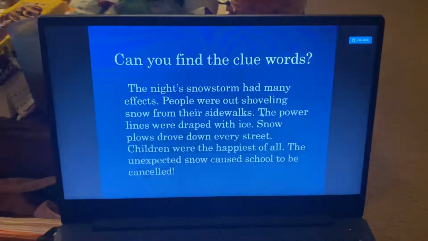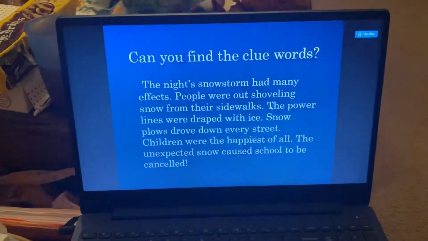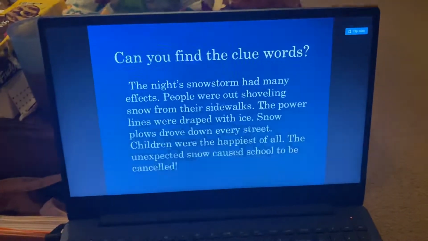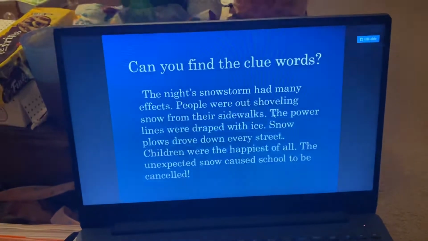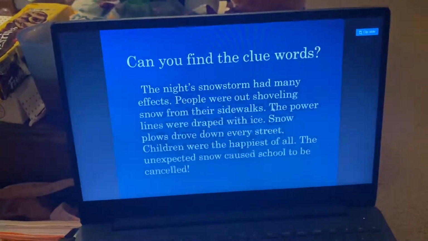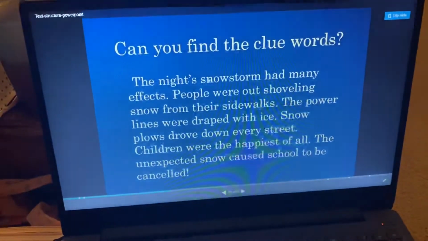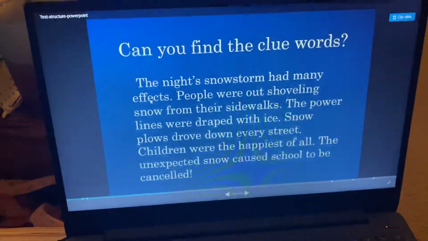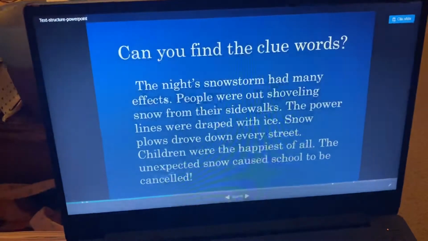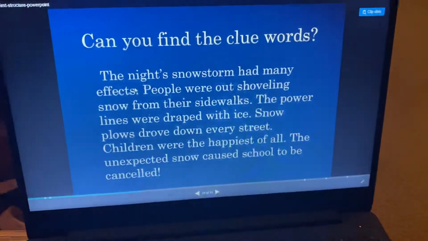So let's look at this passage. Now, what I'm going to share with you is a good reader is a careful reader. So what I would suggest is I would take every sentence. We're going to be detectives here. So let's go ahead and start. The night snowstorm had many effects. Oh, there it is, one of our clue words right there, effects. So that would be our first clue.